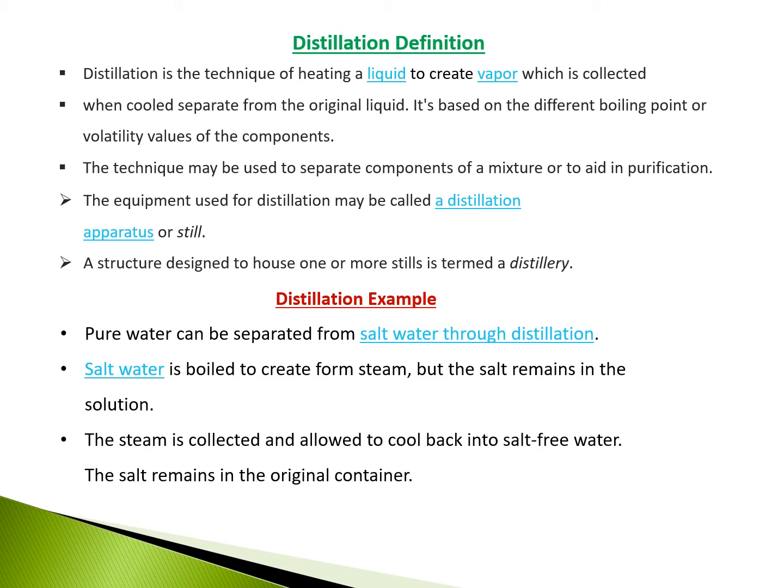The equipment used for distillation may be called a distillation apparatus or still. A structure designed to house one or more stills is termed a distillery. For example, pure water can be separated from salt water through the distillation method. Salt water is boiled to form steam, but the salt remains in the solution. The steam is collected and allowed to cool back into salt-free water. The salt remains in the original container.